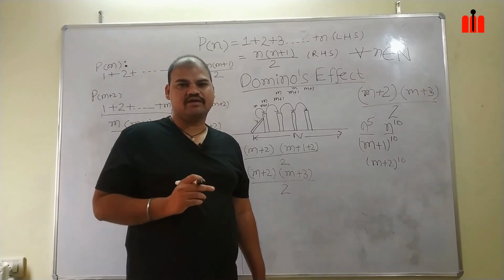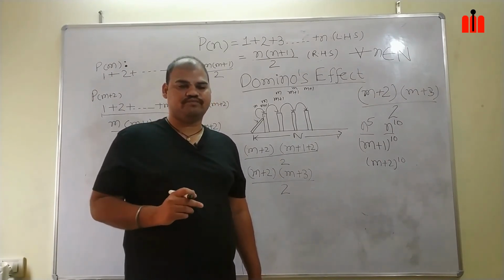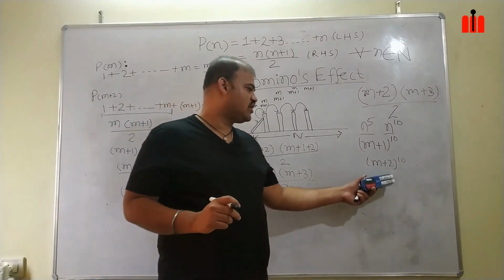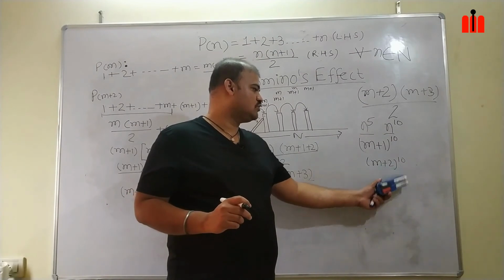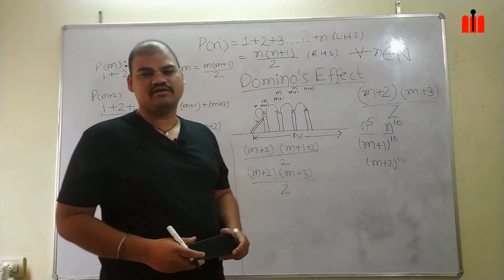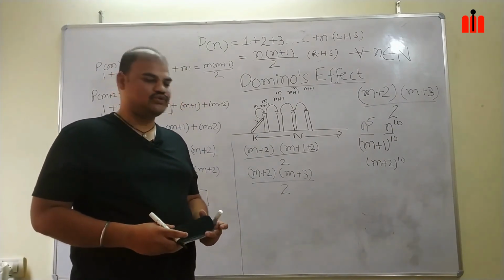This will make our problem complex to solve. That's why we are not going with (m+2) to the power of 10, we are going with (m+1) to the power of 10. This is the reason why we use m plus 1 rather than m plus 2.